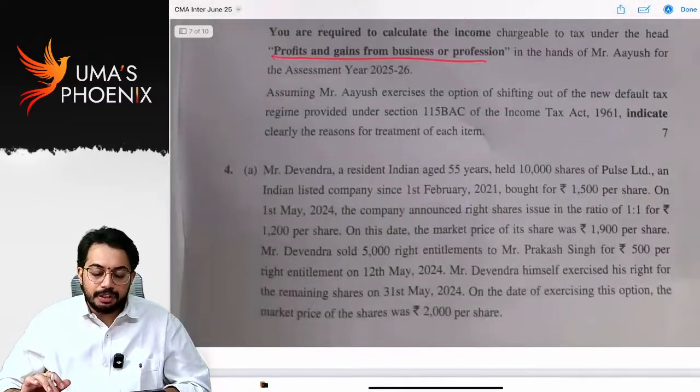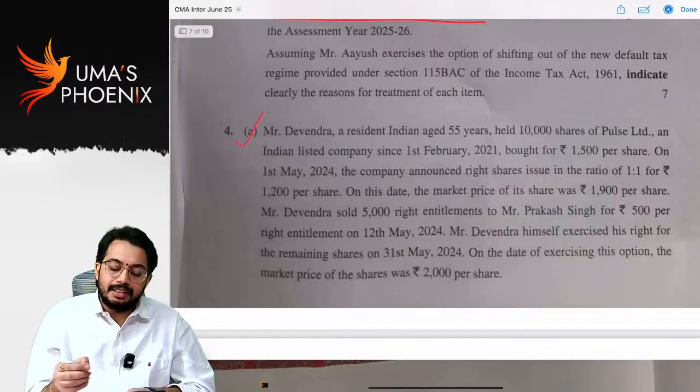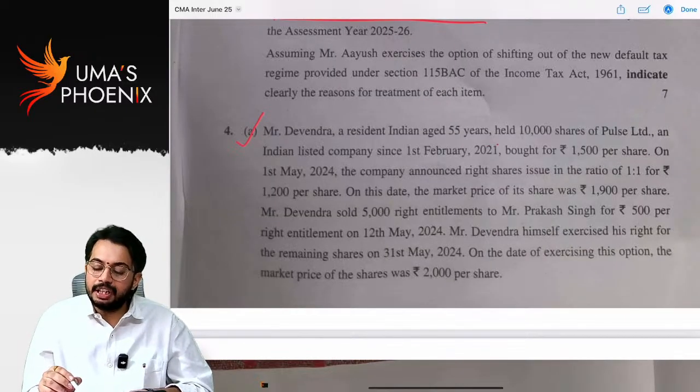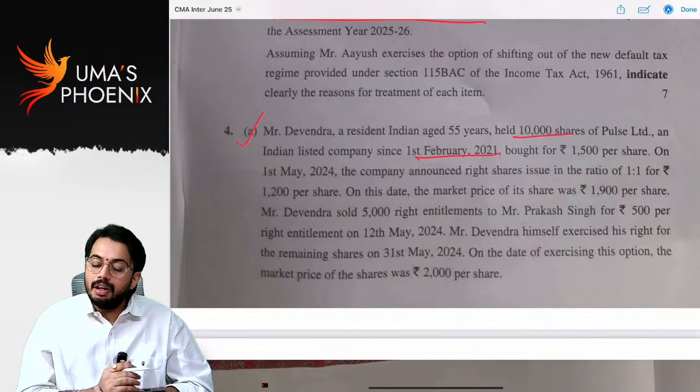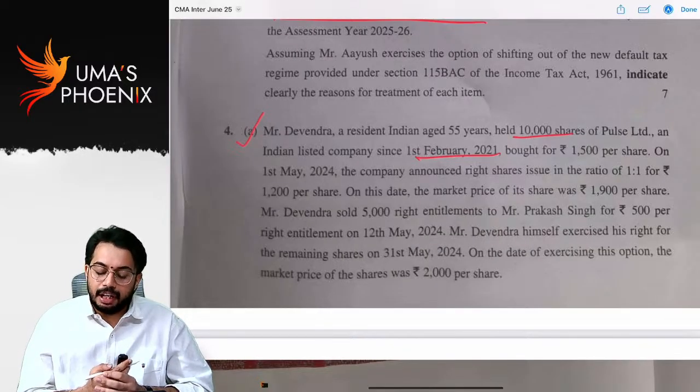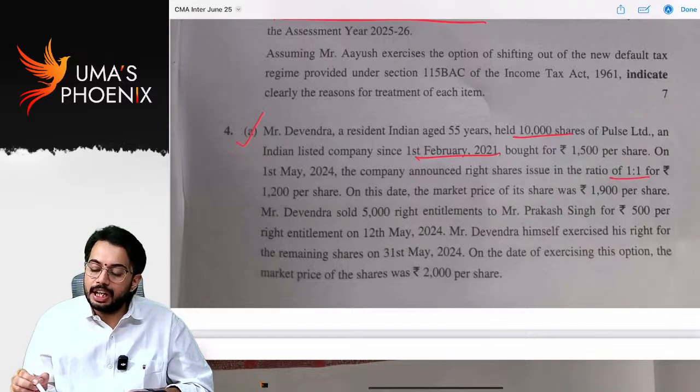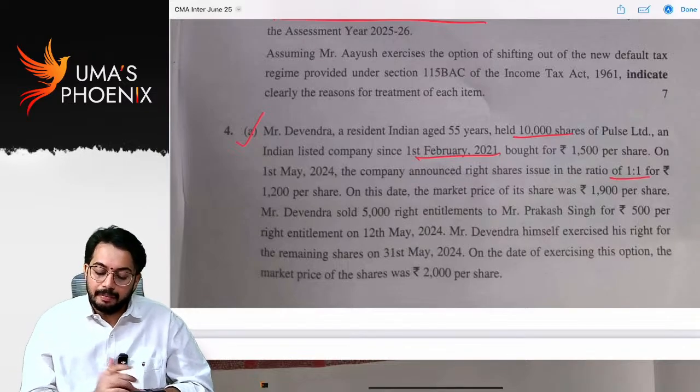Next, this question is relating to capital gains. Devendra, resident Indian, aged 55 years, held 10,000 shares of Pulse Limited, an Indian listed company, since 1st February 21. Bought for 1500 per share on 1st May 2024. The company announced right shares in the ratio of 1:1. On this date, market price of its share was 1900 per share.